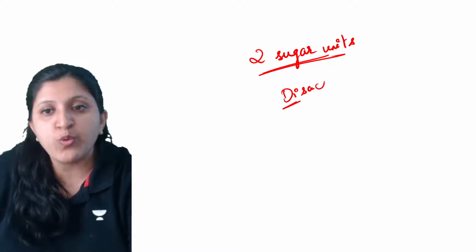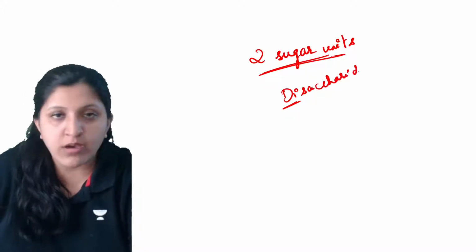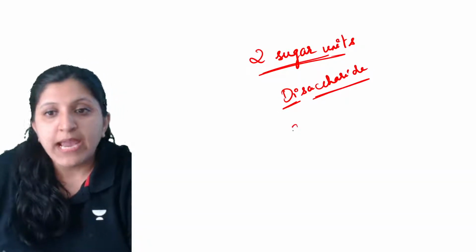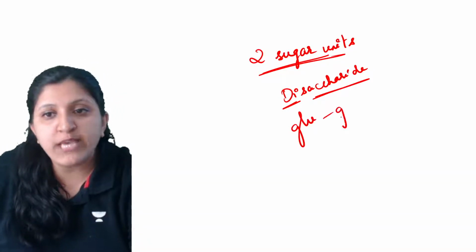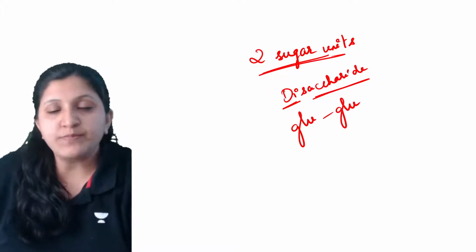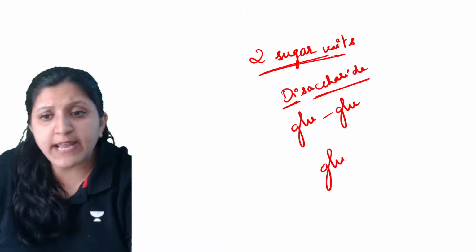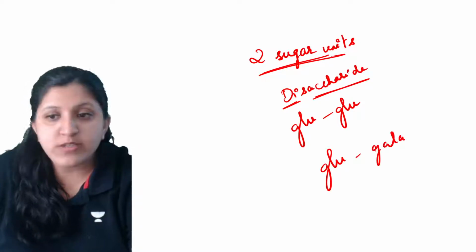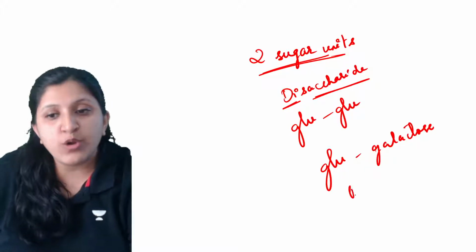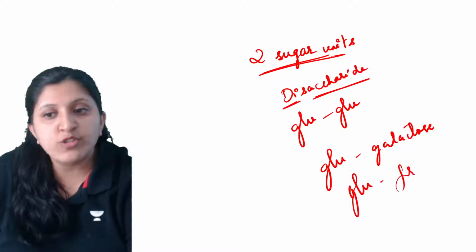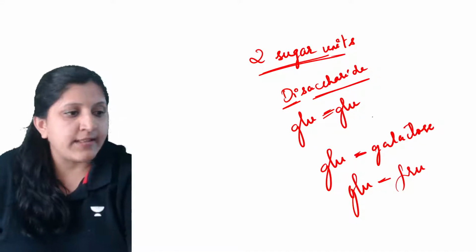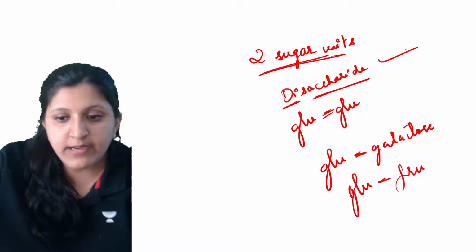Di is for two, saccharide is for sugar. So it is either made of glucose and glucose, two units of glucose, or glucose and a galactose unit, or glucose and a fructose unit. When two units of these monosaccharides are there, we call it a disaccharide.